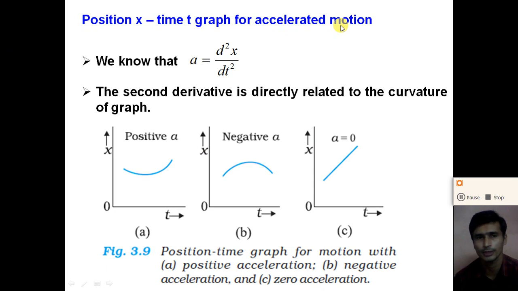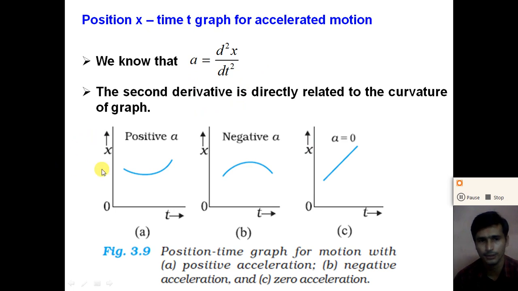We know that acceleration is the second derivative of the position with respect to time, and the second derivative of any function in maths is directly related to the curvature of the graph. So from the curvature of the position time graph, we can get information about acceleration, right?